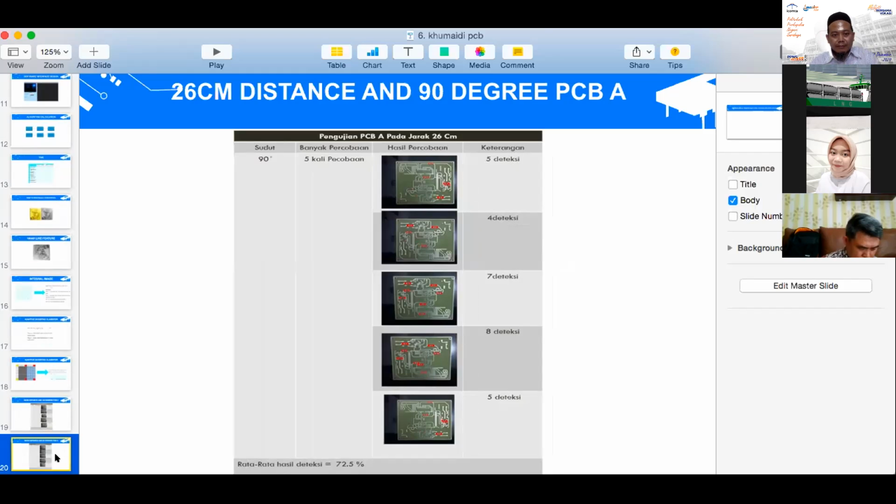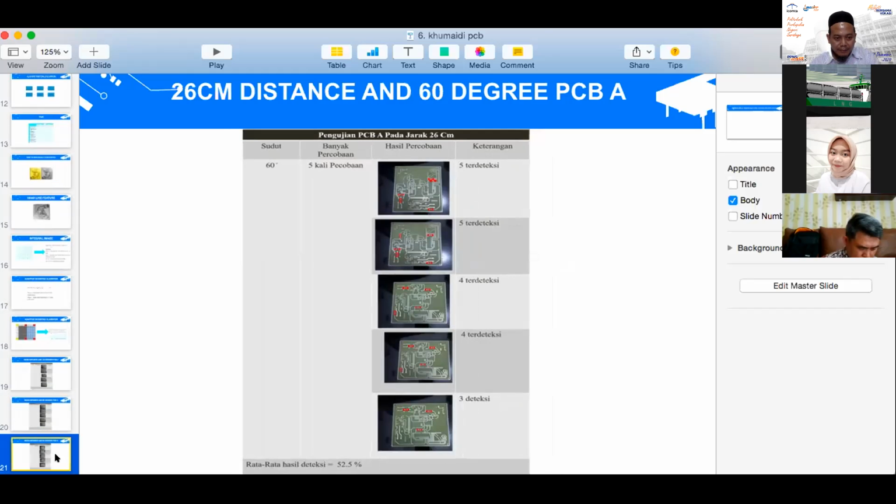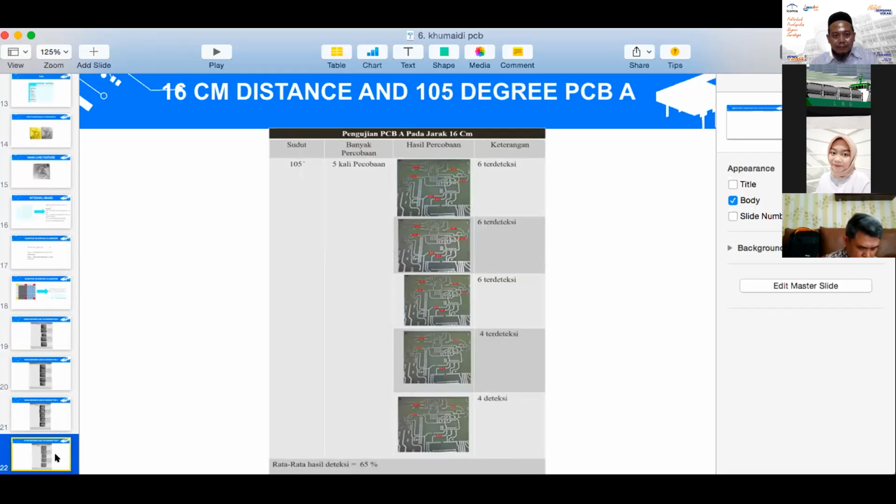The first test has a detected defective PCB, and here we use 26 centimeters and 60 degrees for PCBE. We use 3 distances and 3 camera angles, and this is for the 16 centimeter distance.